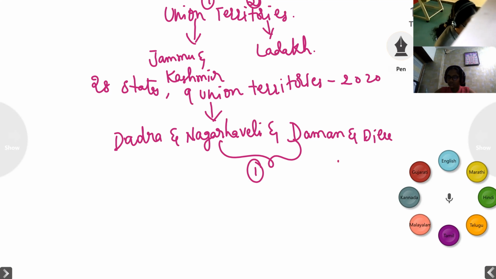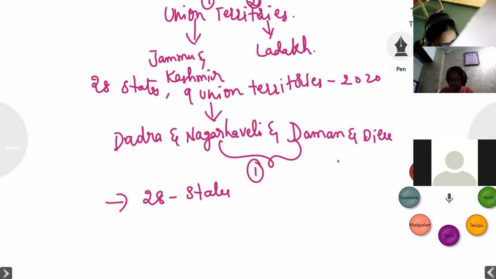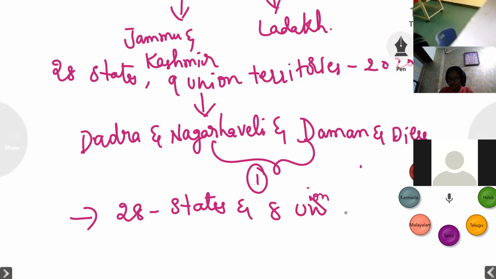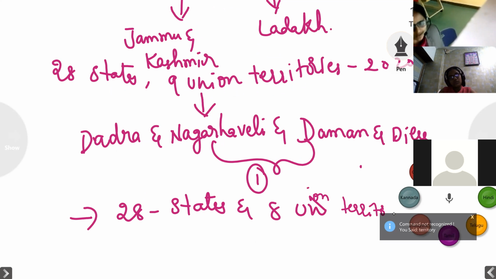So at present in India, we have India divided into 28 states and 8 union territories. Understood, children? Don't get confused.